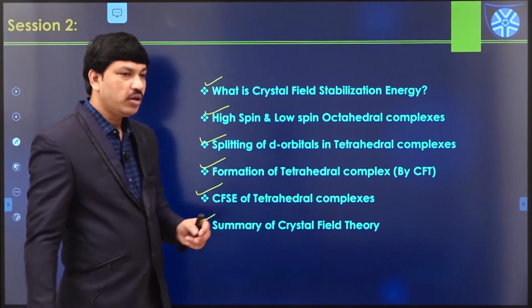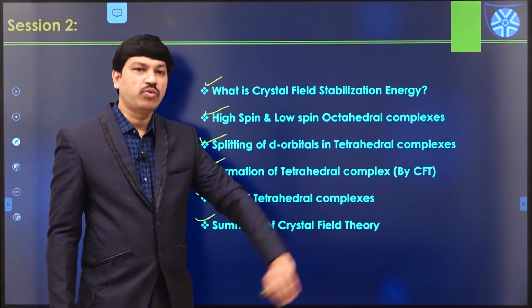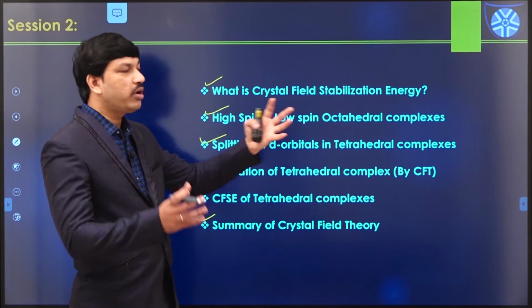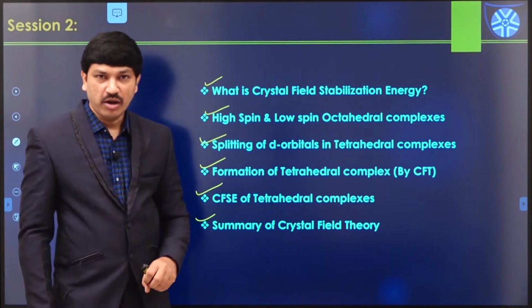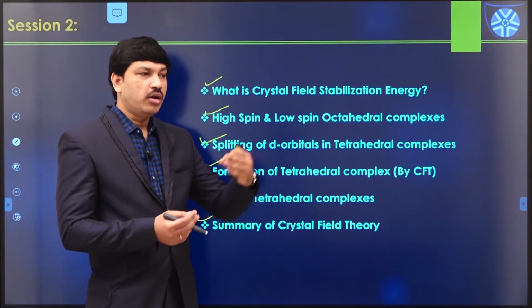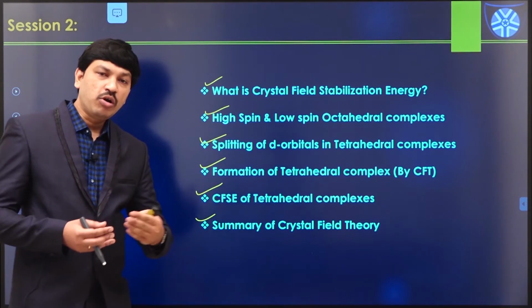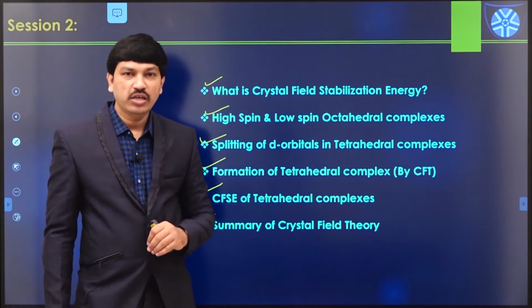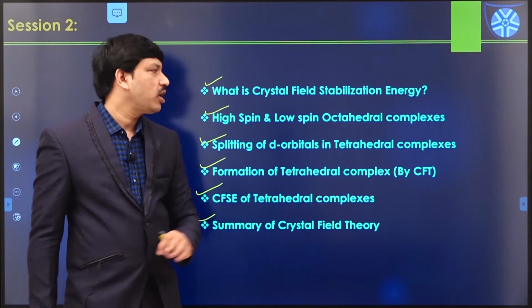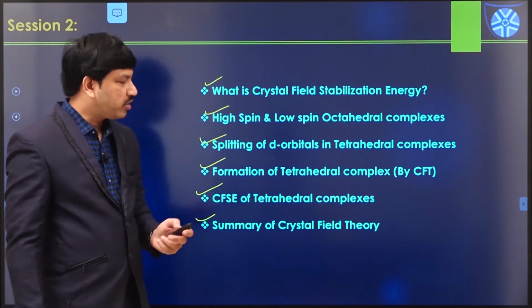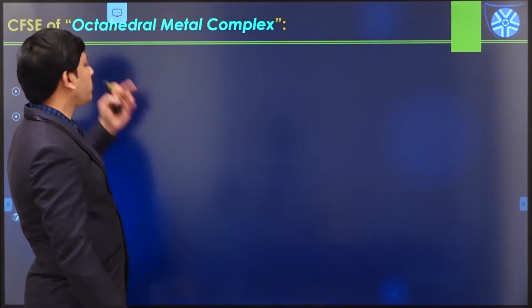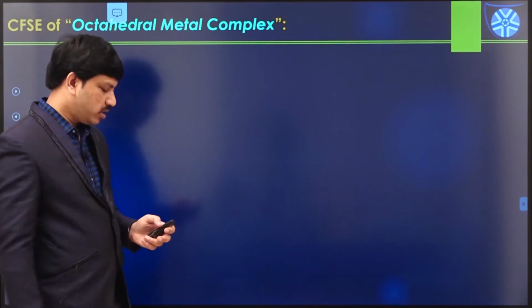And another thing, during metal complex formation, there is always a splitting of d orbitals depending on how many ligands are approaching toward the center metal atom. In the case of octahedral complexes, the splitting pattern is a formation of lower energy T2G orbitals and higher energy EG orbitals. Now let us see how to calculate crystal field stabilization energy in octahedral complexes. Now our topic is calculation of crystal field stabilization energy of octahedral complexes.